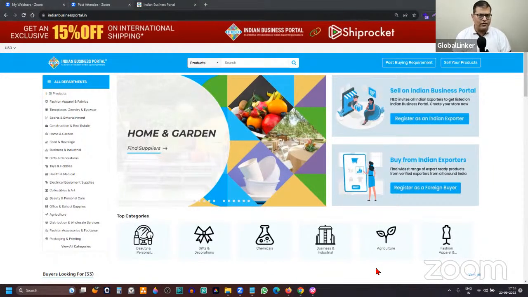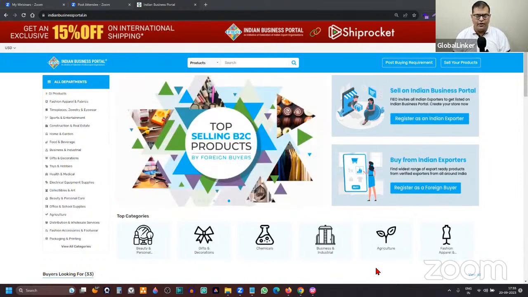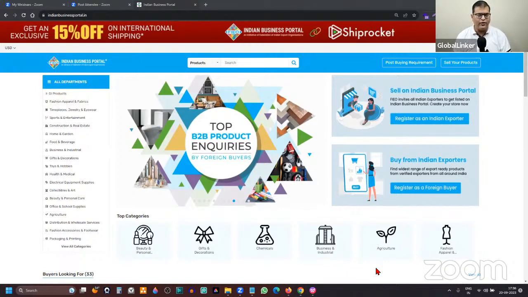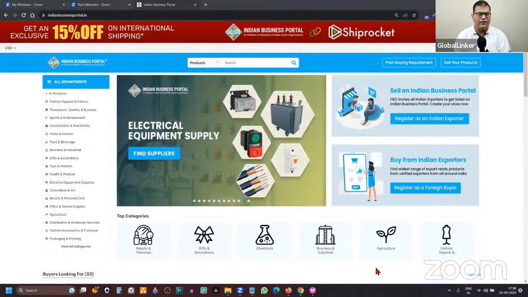So this is Indian Business Portal. It is a platform which is jointly created by the Federation of All India Export Organization and GlobalLinker. So it is a joint initiative by FIEO and GlobalLinker. In case you are not aware what is FIEO, FIEO is the acronym for the Federation of All India Export Organization, which is a premium or apex export promotion body by the government of India.